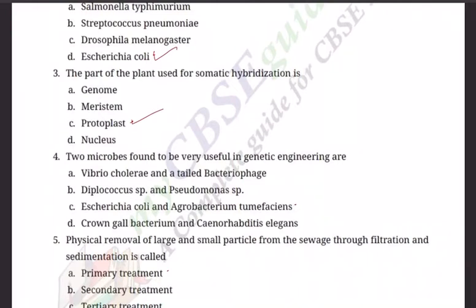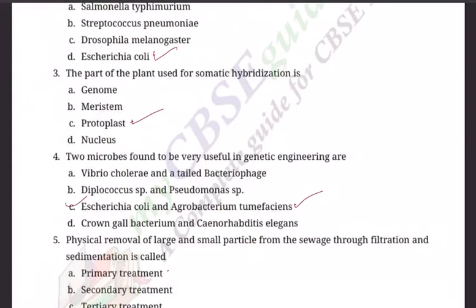The 2 microbes found to be very useful in genetic engineering are Vibrio cholerae and tailed bacteriophage, Diplococcus species and Pseudomonas species, of course, E. coli and Agrobacterium tumefaciens, okay, and D, of course, crown gall bacterium and Caenorhabditis elegans.